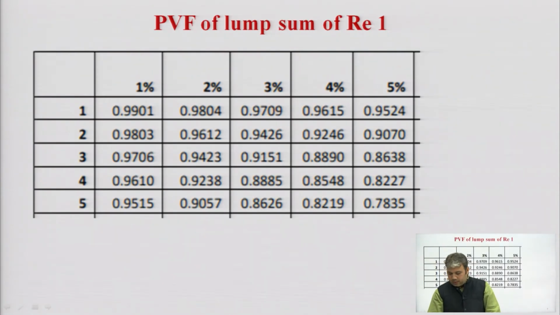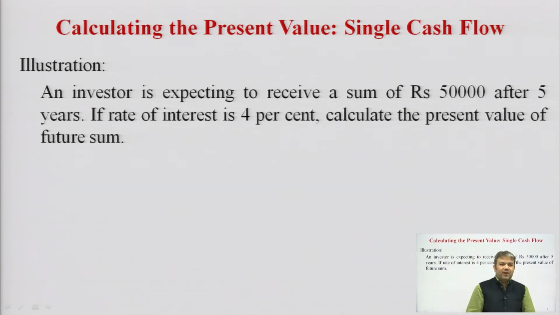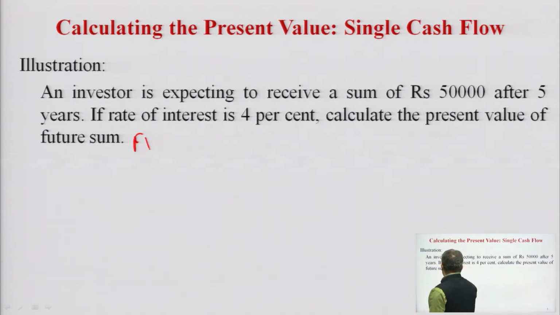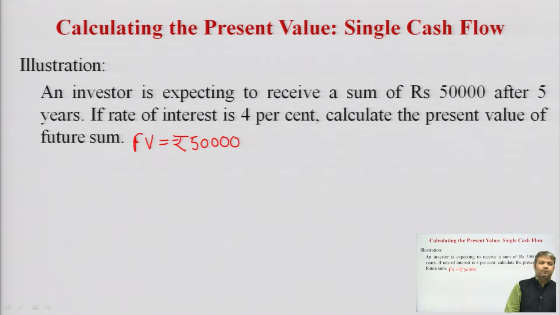So, let us go with an example. An investor is expecting to receive a sum of rupees 50,000 after 5 years. If rate of interest is 4%, calculate the present value of the future sum. So, what we have been given here, let us see. Here future value has been given as rupees 50,000 after 5 years.